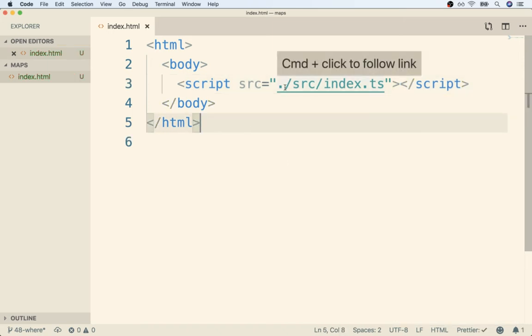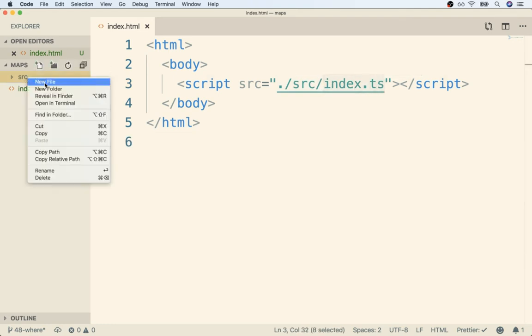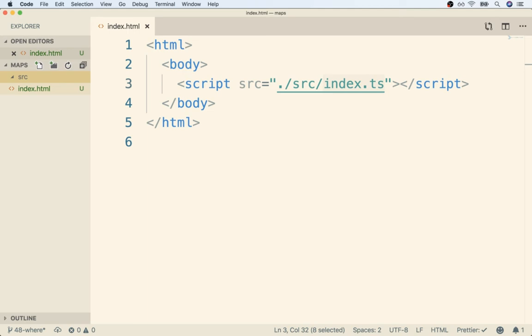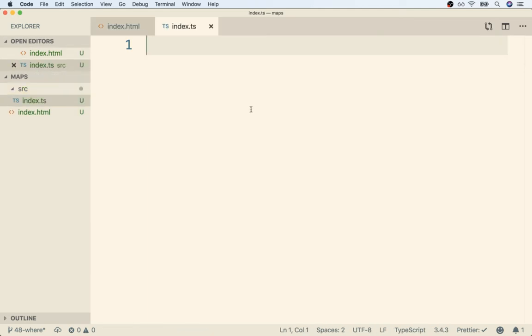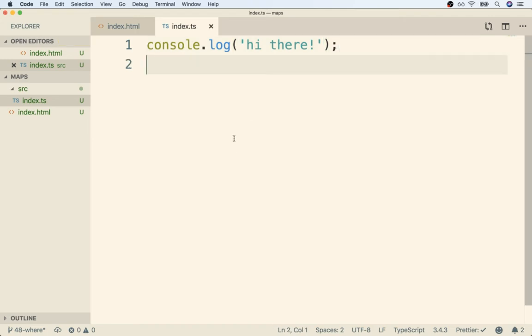All right, so we are going to create an src directory inside of our root project folder that's going to hold all of our source code. So inside of the maps directory, I'm going to make a new folder called src. And then inside there, we're going to create our index.ts file. So inside of src, I'll make index.ts. And then to get started inside of here, I'll do a quick console log of hi there, like so. Now I'm going to save this file.